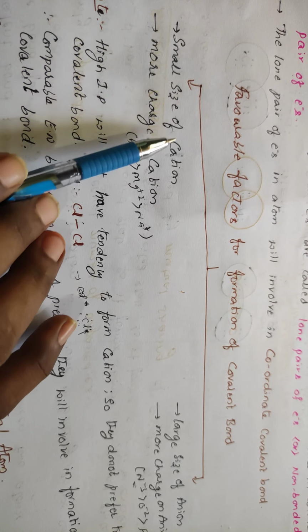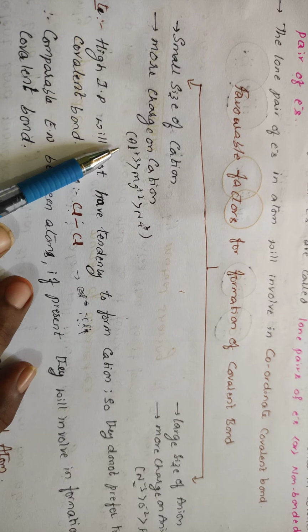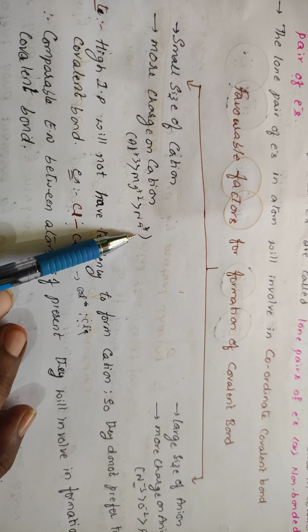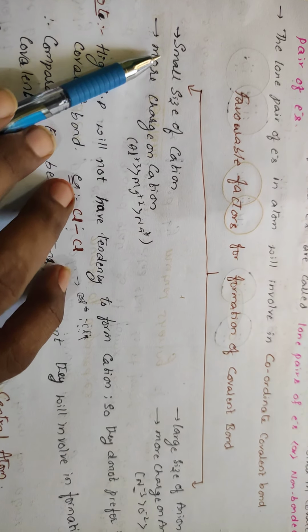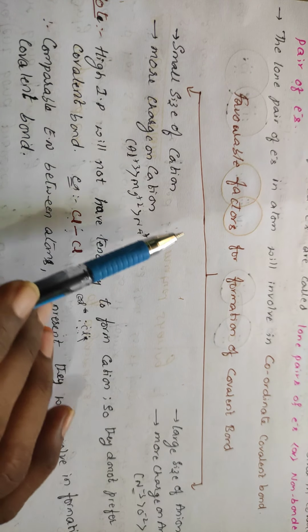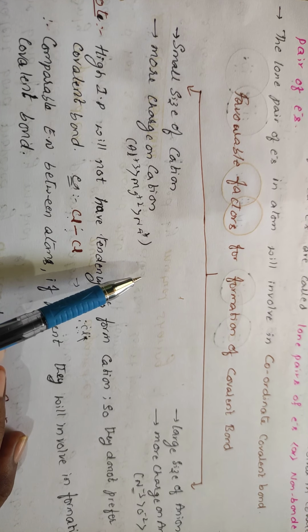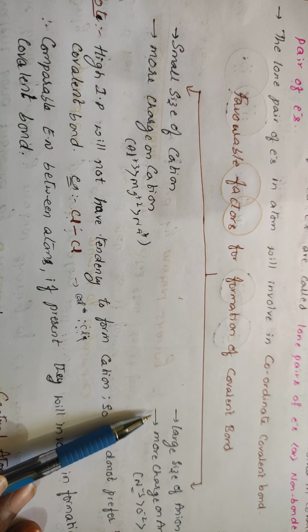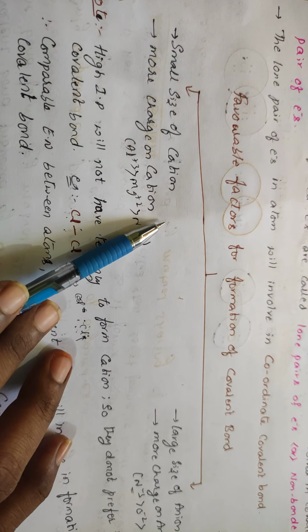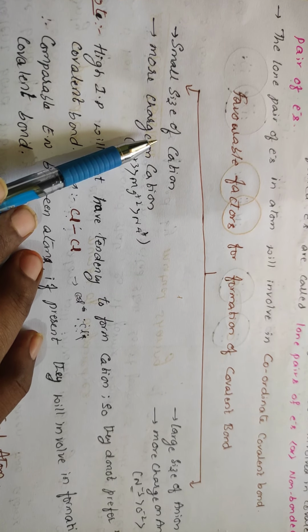So, the cation should be of very small size and more charge should be on the cation. So among Al+3, Mg+2, Na+, which is bigger in charge? Al+3. And for the small size of the cation, if you have Na+, K+, Mg+, which will have the smallest size? Na+. Right? Next one. See, for cations, take from top to bottom, then you compare the size. Top to bottom, the size will increase, right?